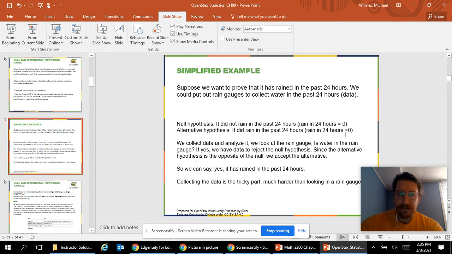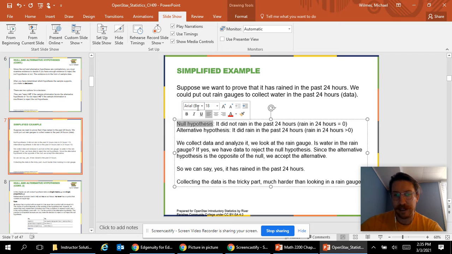So the opposite of more than 0 rain would be 0 or less rain. Well, you can't have negative rain, so we'll just say R equals 0. So in words, that would be it did not rain in the past 24 hours. And so what we can do is look at this, and if we can prove the null hypothesis is wrong, so we're always going to look at the null hypothesis.